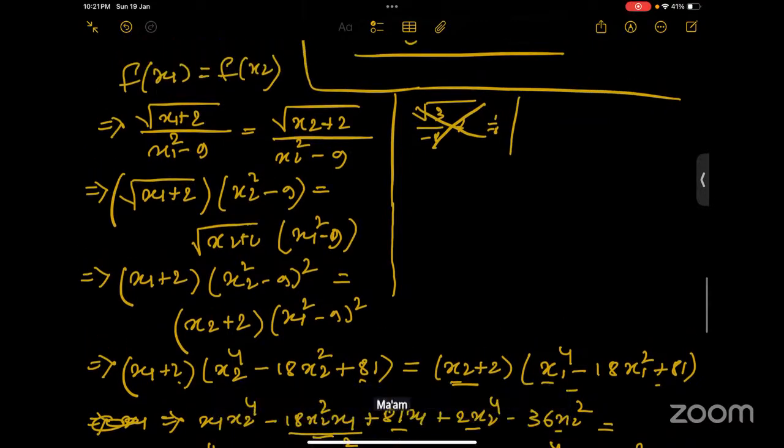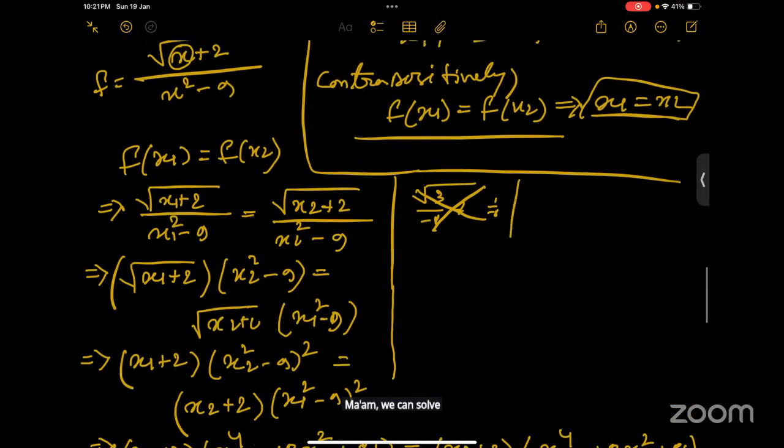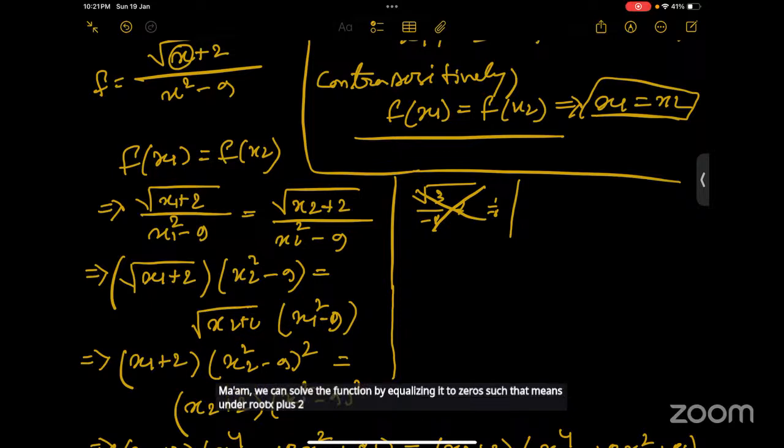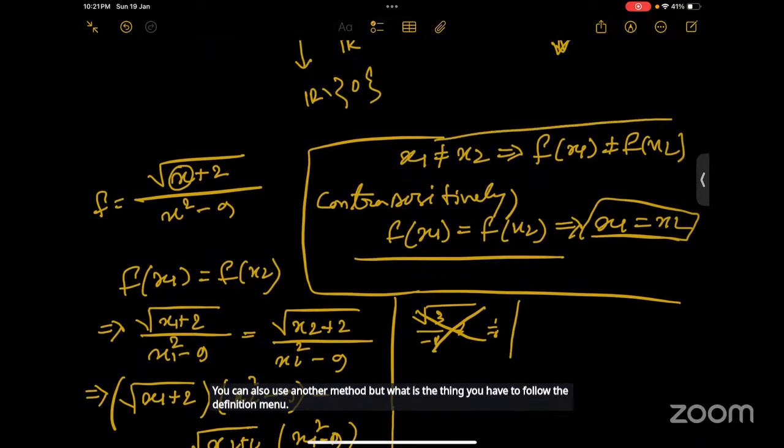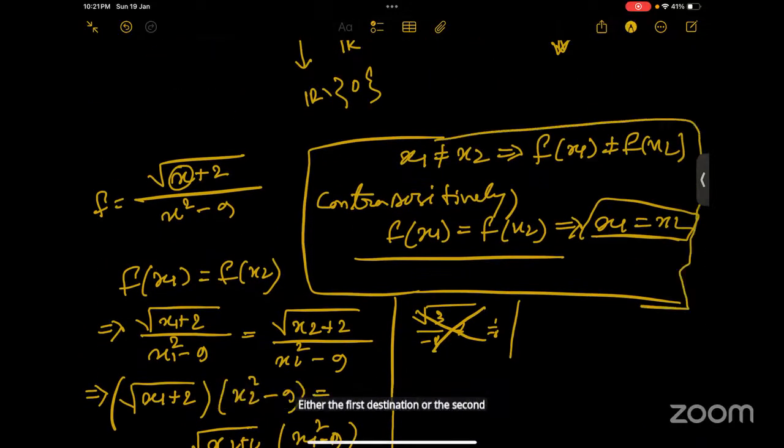Ma'am, we can solve the function by equating it to 0, that means under root x plus 2 by x square minus 9 equals to 0. And if there is more than one value, then it is not injective, and if there is only one value, then it will be injective. You can also use other methods, but you have to follow the definition mainly, either the first definition or the second definition.